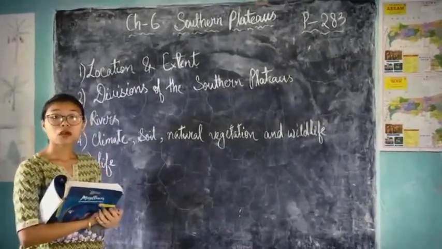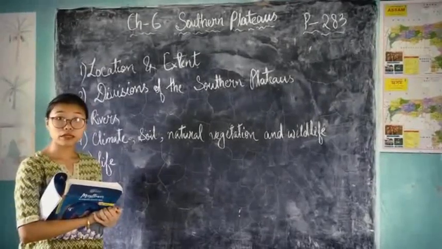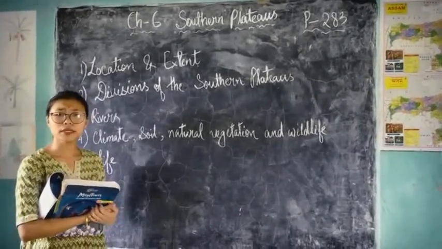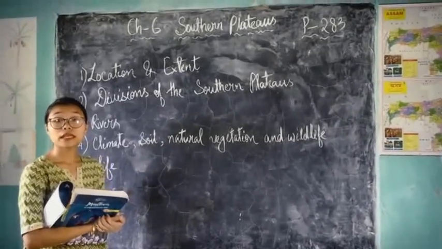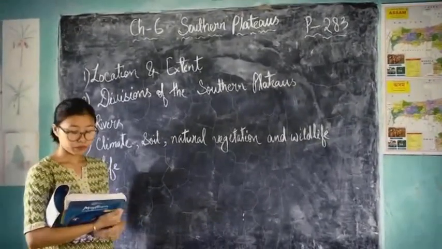Minerals like coal, iron, bauxite and many other minerals are found in this area. Means where? In the Chota Nagpur Plateau.